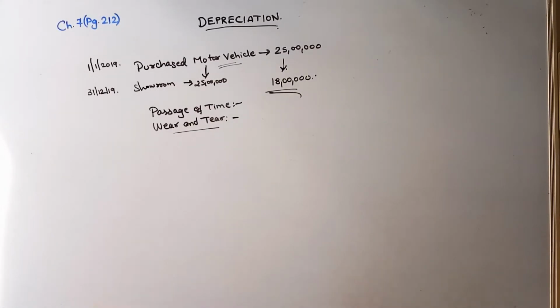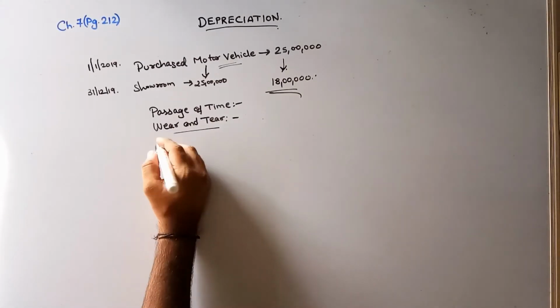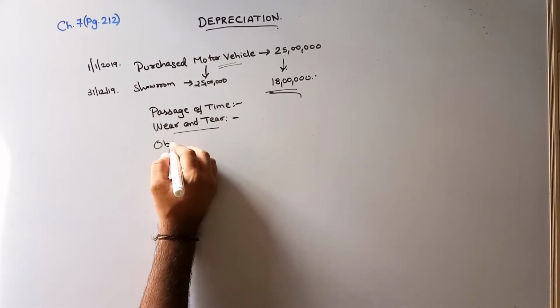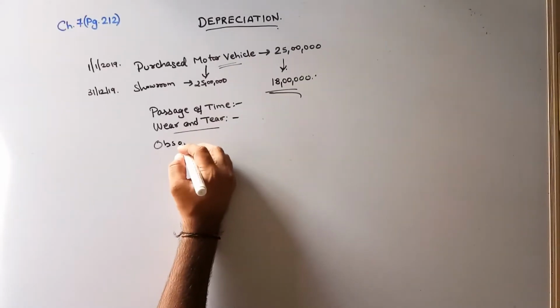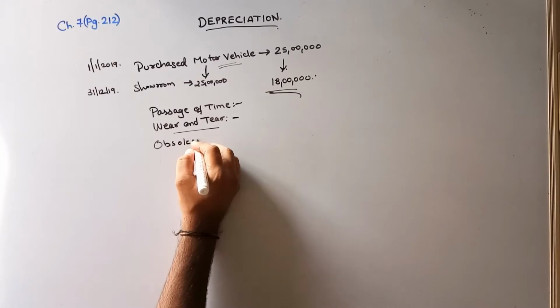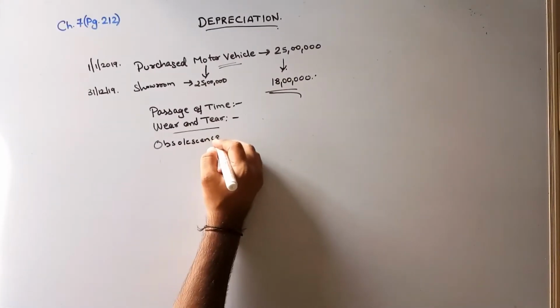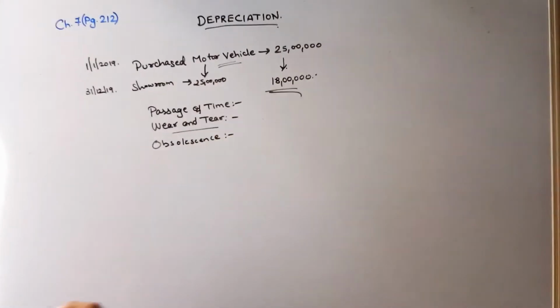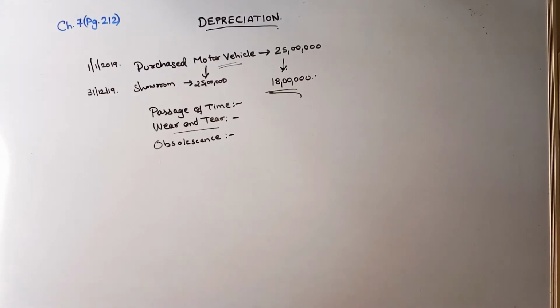Okay, and the third is very, very important: obsolescence. What do you mean by obsolescence?